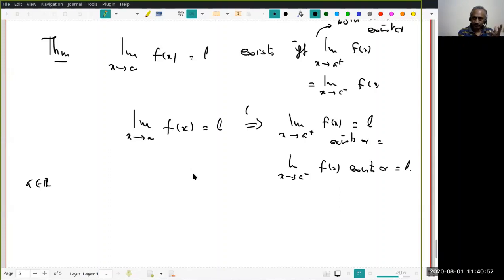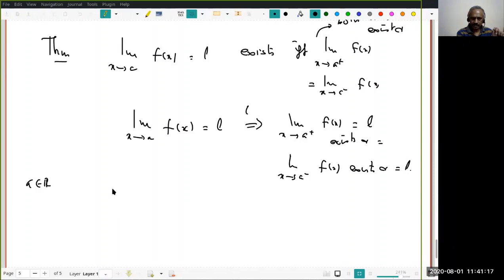But L could be anything. It could be a real number, it could be infinity, or it could be minus infinity. So we have to rule out whether all three can happen or whether we should rule out some cases. Is the question clear? I just want you to critically analyze things, not jump to the proof quickly.